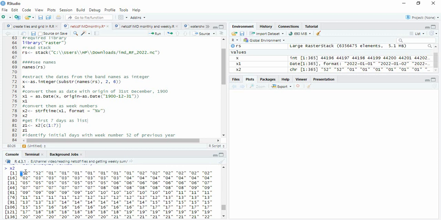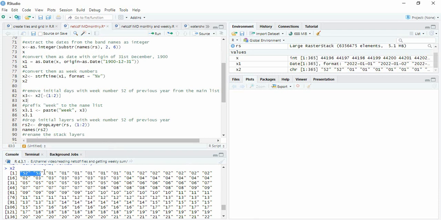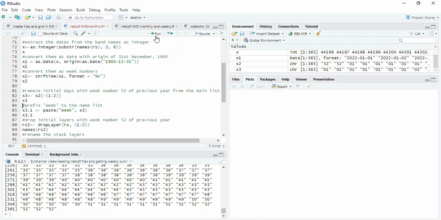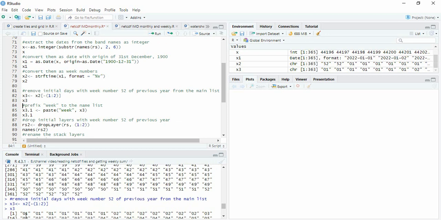It may be 2, in some cases it may be 3 or 4. So what we will do? We will be removing these two from the raster stack and from the index also. So we are creating one more index x3, in that we are removing the first 2 of x1, x2. So now you see it starts from 1.